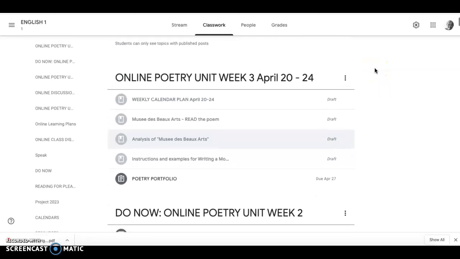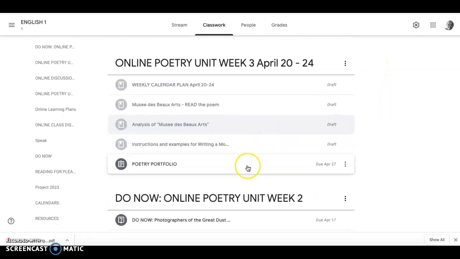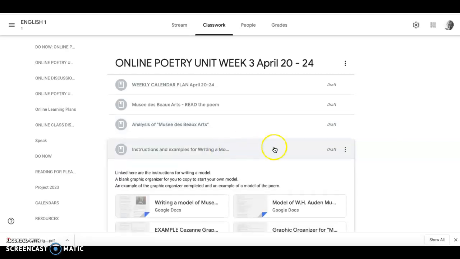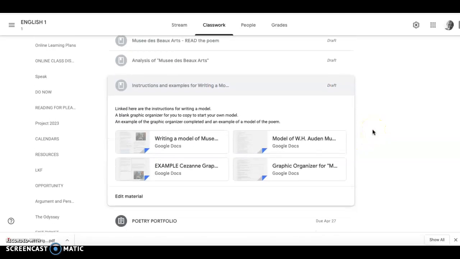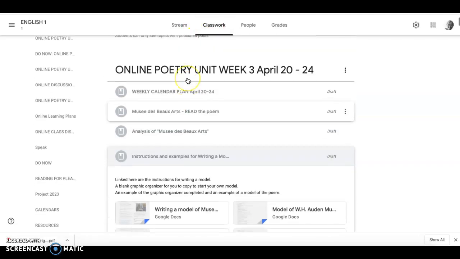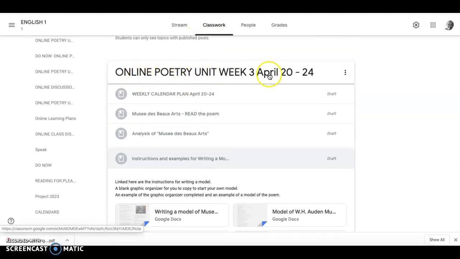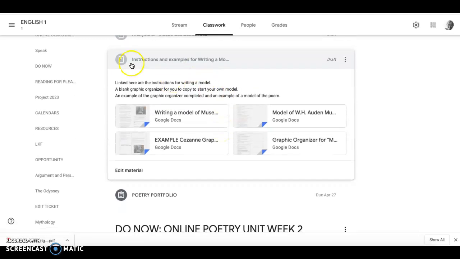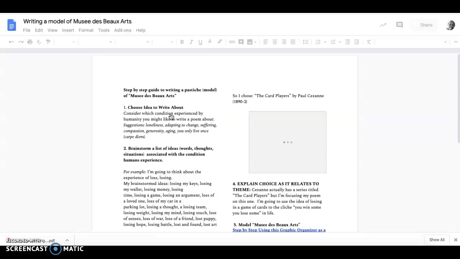We're going to look now at how to write a model of the poem Musée des Beaux-Arts. And so we'll begin by looking at our classwork tab in Google Classroom. We're in Online Poetry Unit Week 3, April 20 to 24th. And we're going to come down here to this tab, Instructions and Examples for Writing a Model. And we'll start with the first document.